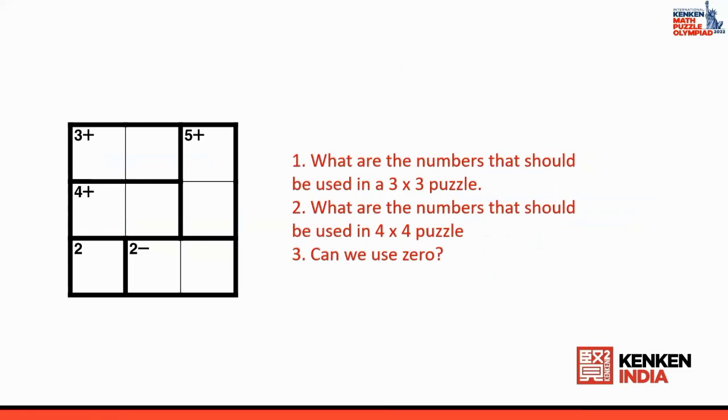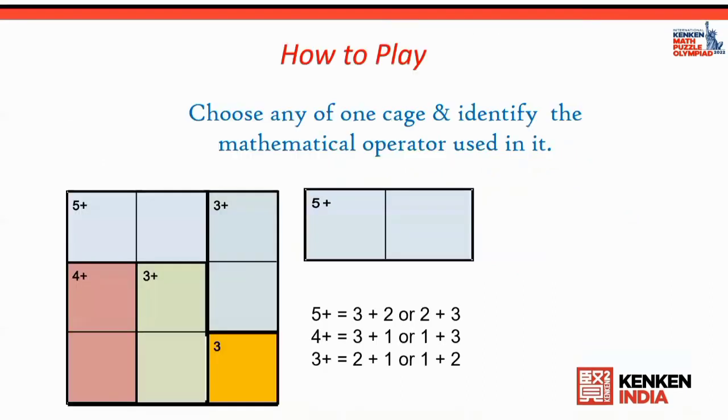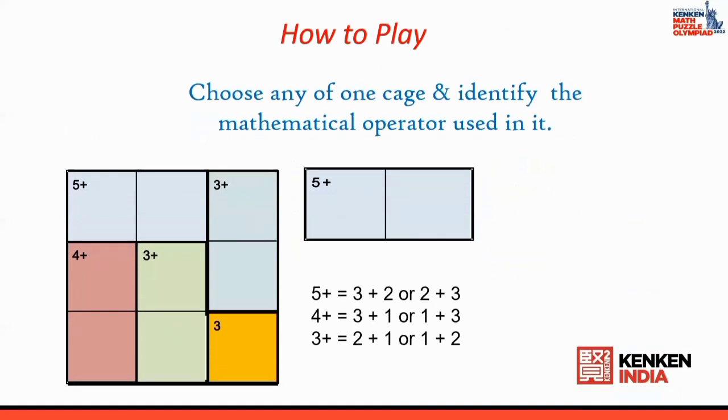If you look at this 3 by 3 Kenken puzzle, the numbers that we are going to use are only 1, 2 and 3. And same way in a 4 by 4 puzzle, we'll be using numbers starting from 1, 2, 3 and 4. Now let us understand the cages in a more specific way. Okay. Now if you see this particular puzzle, we have a cage like 5 plus. We have taken this cage separately.